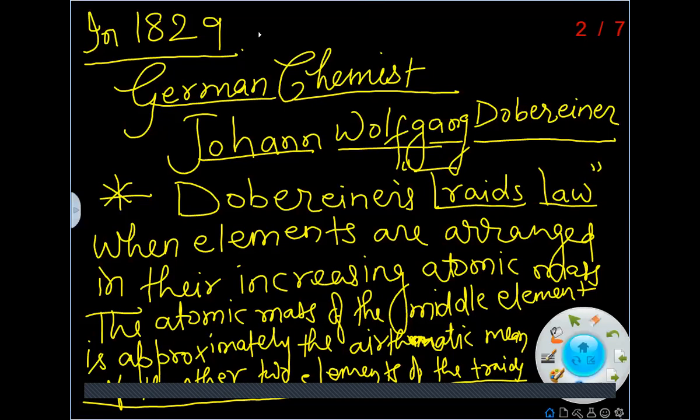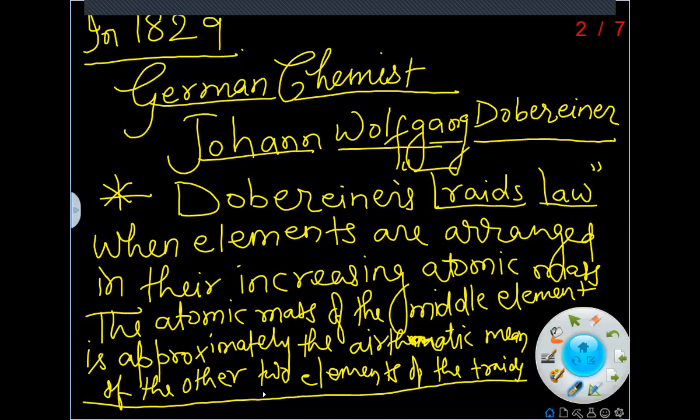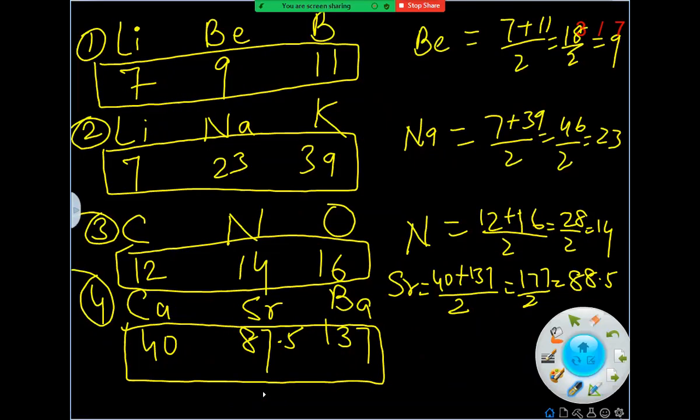He said the atomic mass of the middle element is approximately the arithmetic mean of the other two elements present in the triad. He gave some elements as lithium, beryllium, boron.